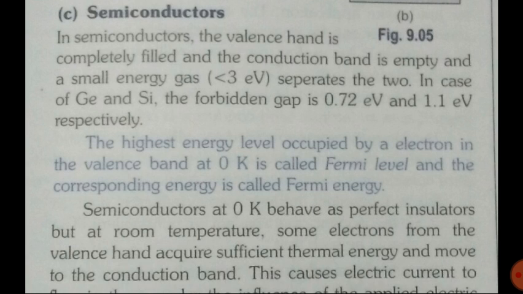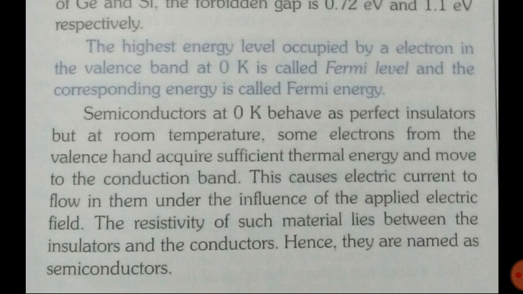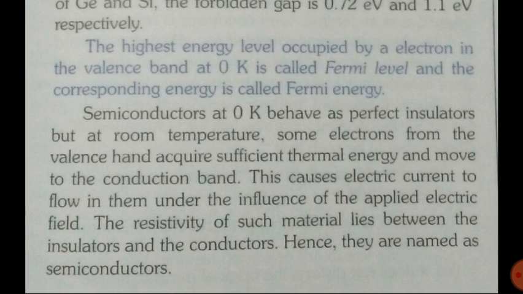The highest energy level occupied by an electron in the valence band at 0 Kelvin is called Fermi level, and the corresponding energy is called Fermi energy. Semiconductors at 0 Kelvin behave as perfect insulators, but at room temperature, some electrons from the valence band acquire sufficient thermal energy and move to the conduction band. This causes electric current to flow in them under the influence of the applied electric field. The resistivity of such material lies between the insulator and conductor. Hence, they are named semiconductors.